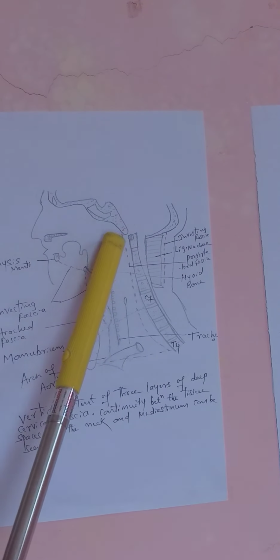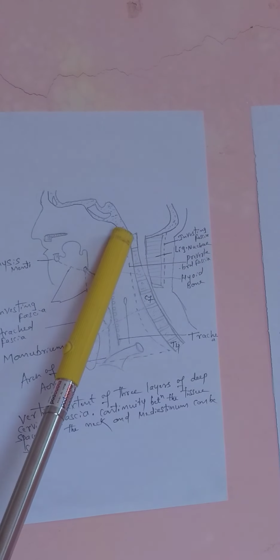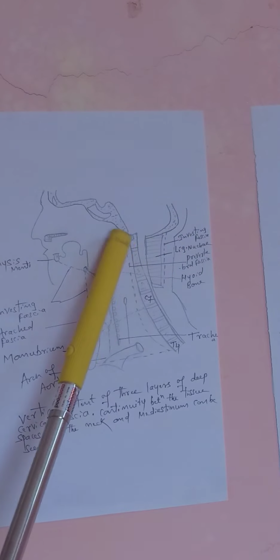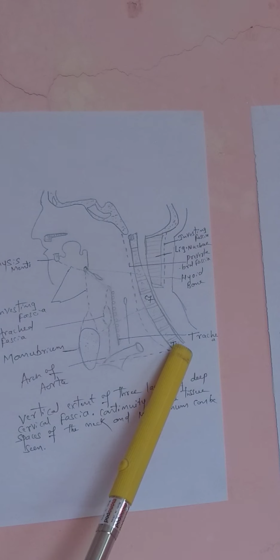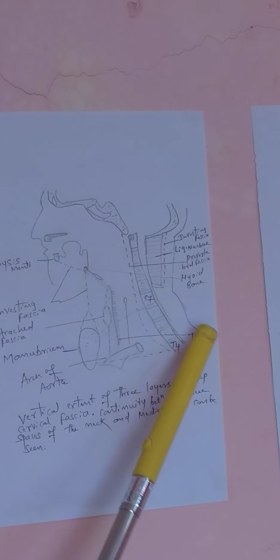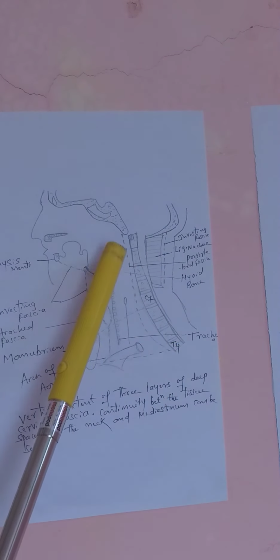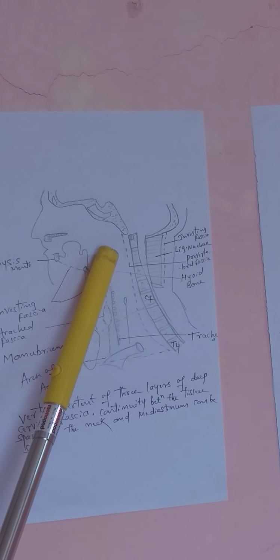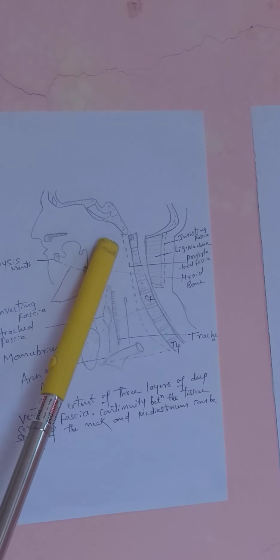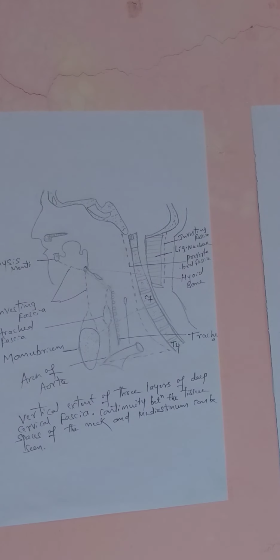See here, prevertebral fascia. Superiorly attached to the base of the skull. Inferiorly at the level of T4, at the level of the superior mediastinum. Anteriorly there is the pharynx and the buccopharyngeal fascia, and laterally it merges with the trapezius muscle.